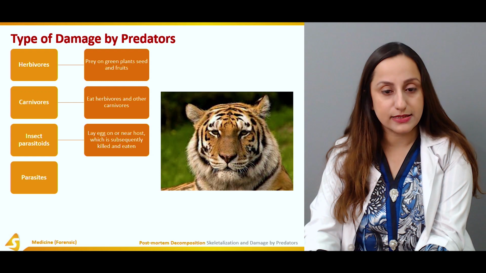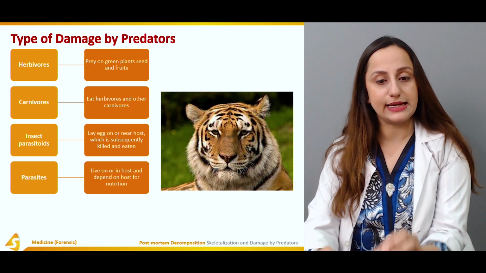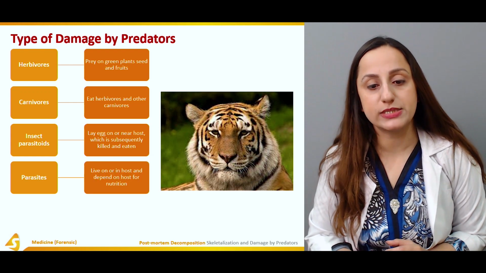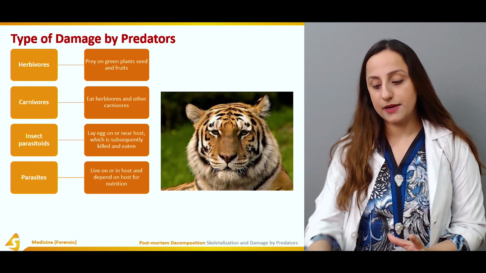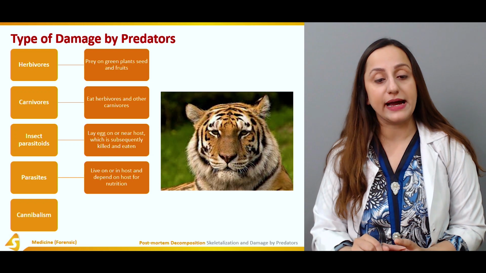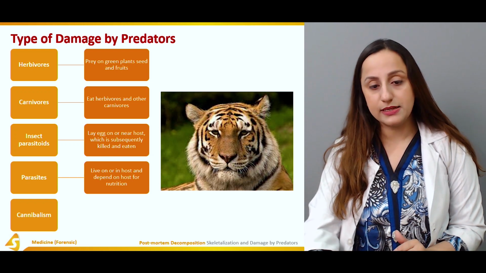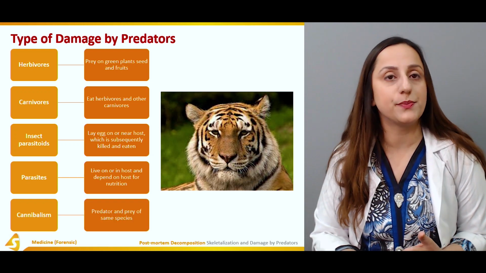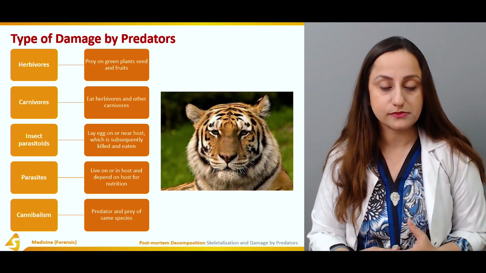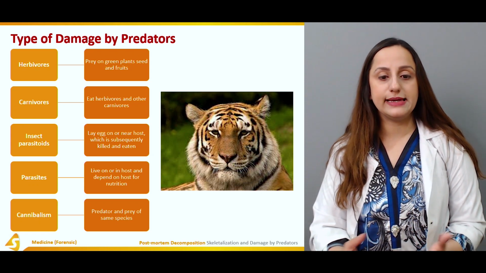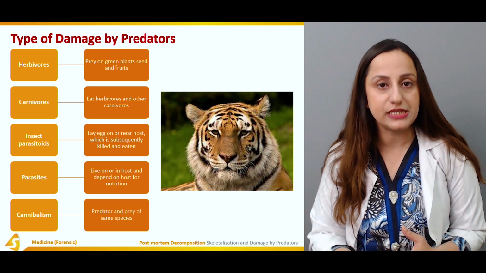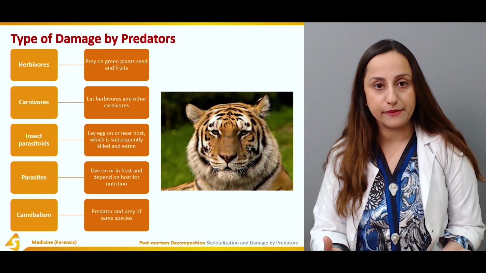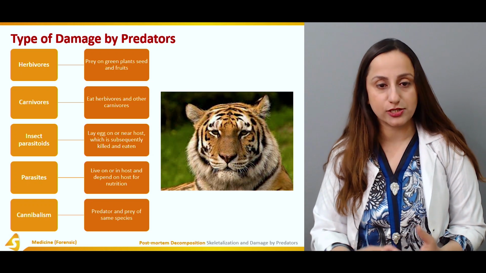Then we have the parasites. The parasites live on or in a host and depend on the host for nutrition. And then we have finally the cannibalism. Cannibalism is where the predators and the prey are of the same species. So there can be a lot of predators and a lot of cannibalistic activities in a lot of environments, and they can come into action.